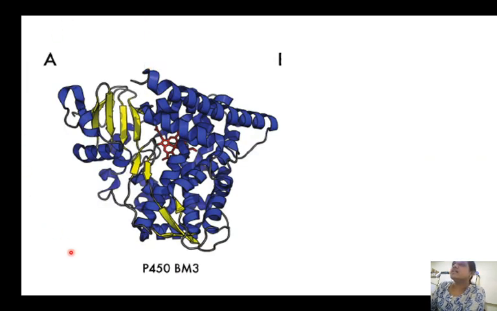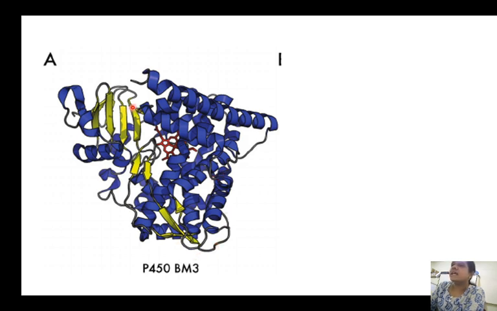Now, this is the structure of cytochrome P450. Cytochrome P450 has alpha helices, named from A to I. Each alpha helix is labeled with one alphabet: A, B, C, D, E, F, like that, going up to I. These alpha helices are arranged like that, and each alpha helix is connected to another by means of loops. These are the loops.